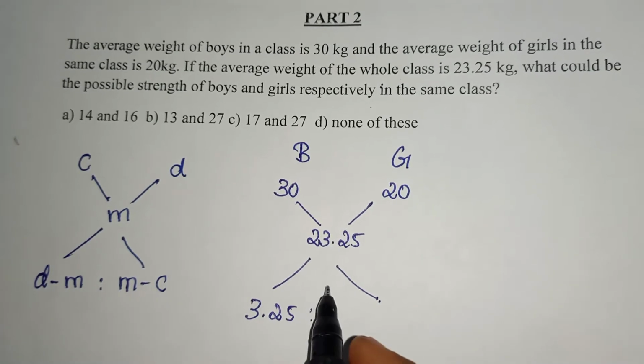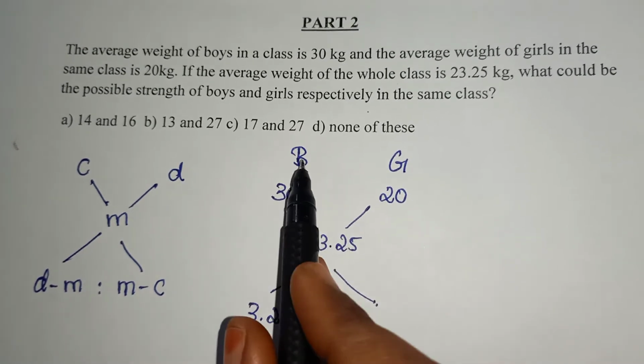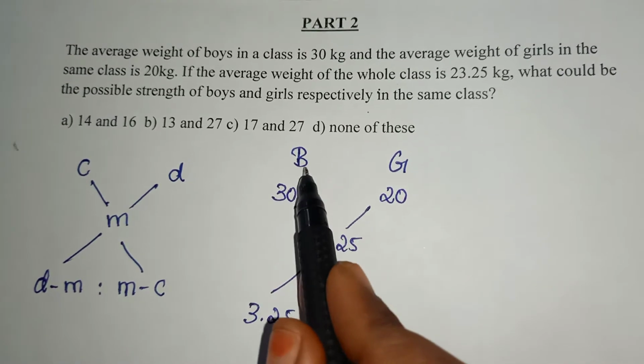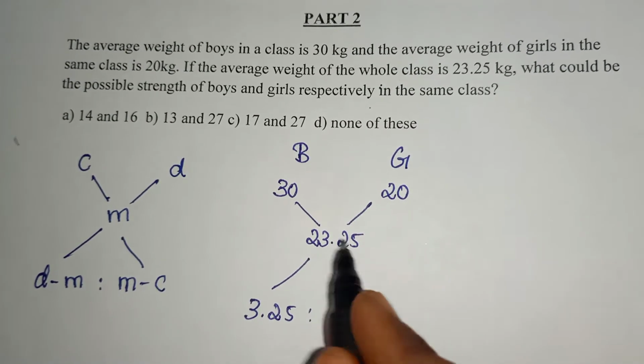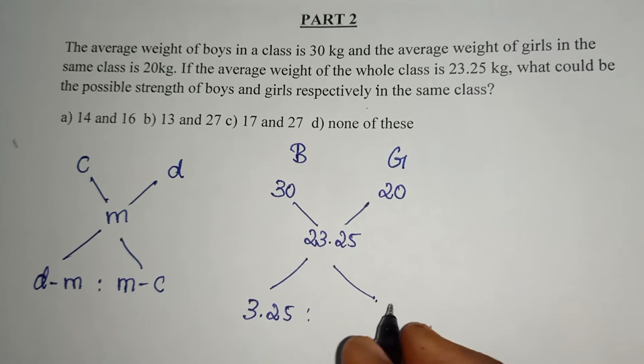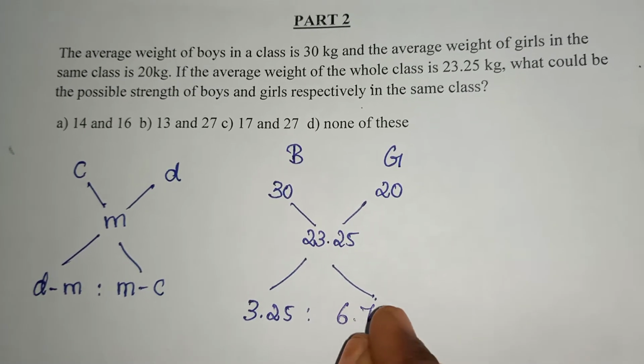Don't get confused with the format and this one, because I just wrote the values of boys and girls, so it got interchanged. So don't be afraid of it. So 30 minus 23.25 will be 6.75.